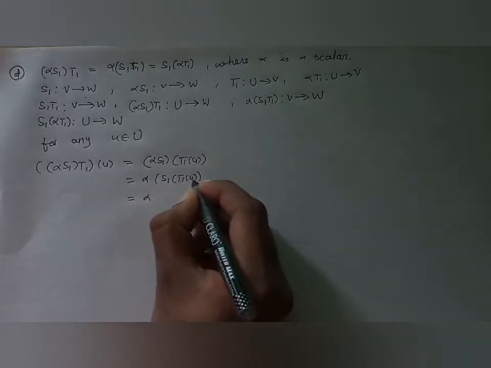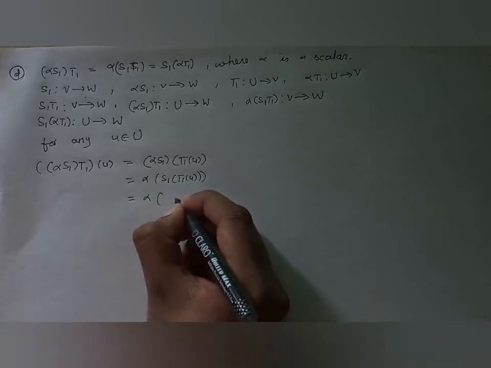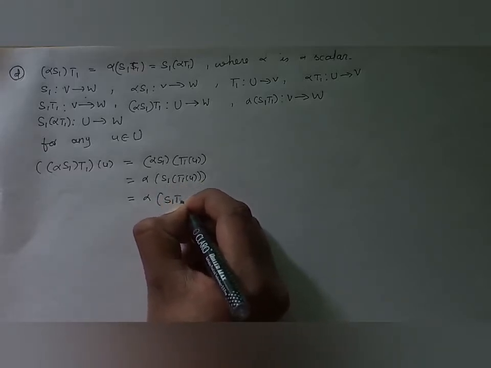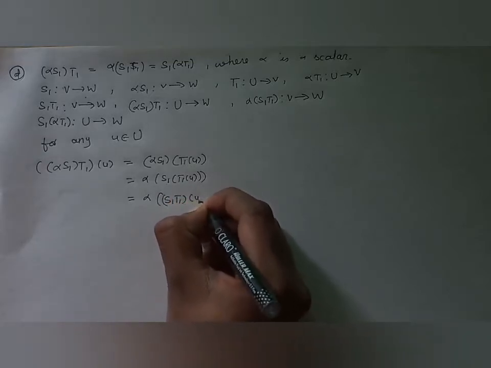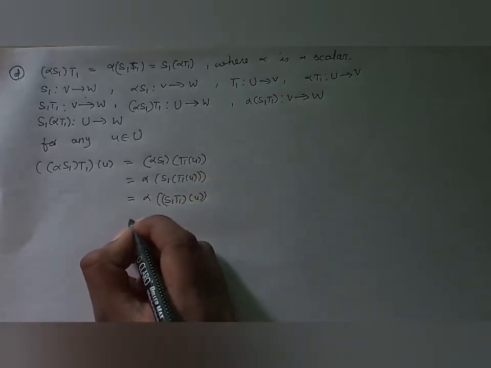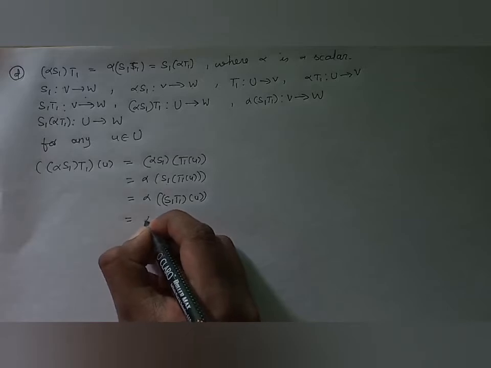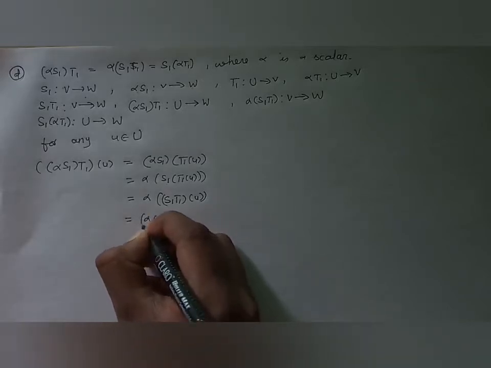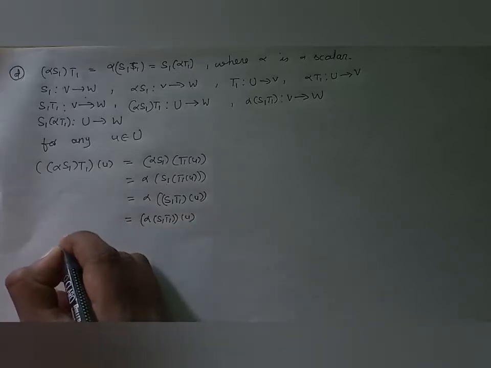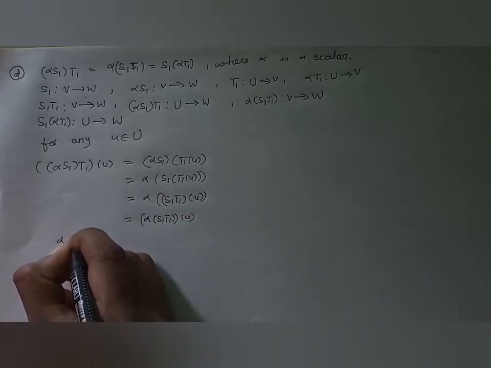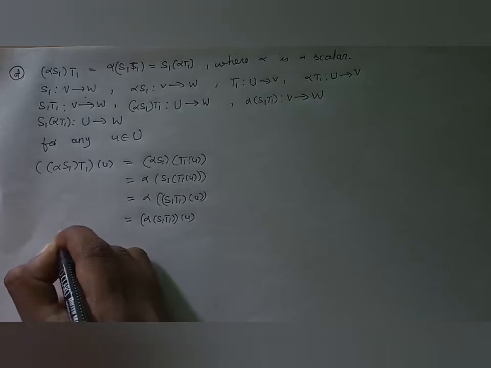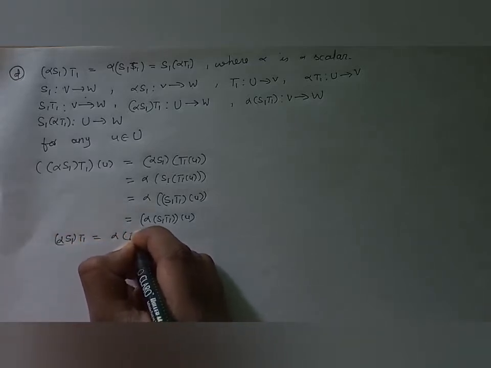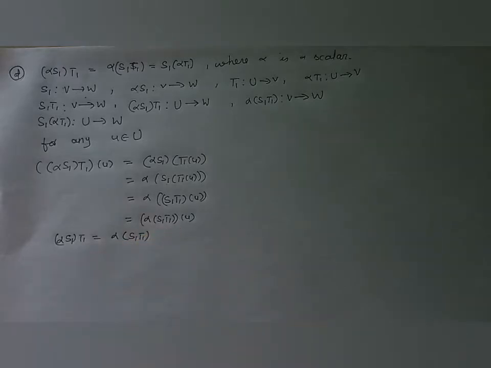Again we can write this as alpha times S1 T1 of U, because it is a composition. This implies that the value of alpha S1 T1 is nothing but alpha times the product of S1 T1.